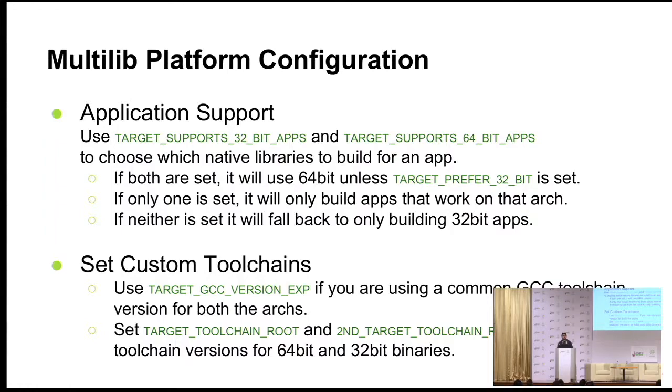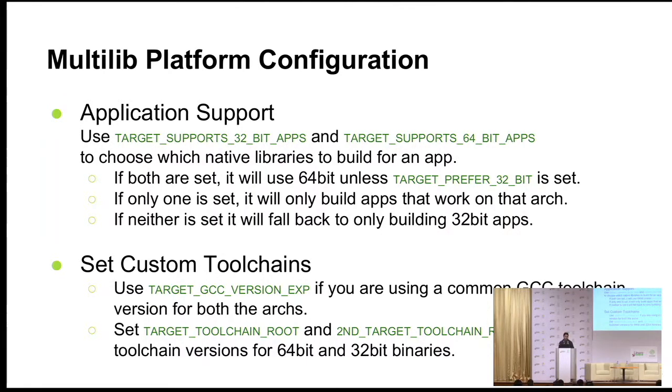The second thing which we use quite often in Linaro, or anyone who uses the Linaro toolchain, is that you have to set the custom toolchain, or the toolchain which you want to use. For example, if you want to use the Linaro toolchain, you set these variables: target GCC version expression and target toolchain root. How they differ is that if you use the first variable, it will just assume that you are using the same toolchain version. If you set it to 4.8 or 4.9, it will assume that you are using that particular toolchain, 4.8 version or 4.9 version, for both 64-bit and 32-bit.